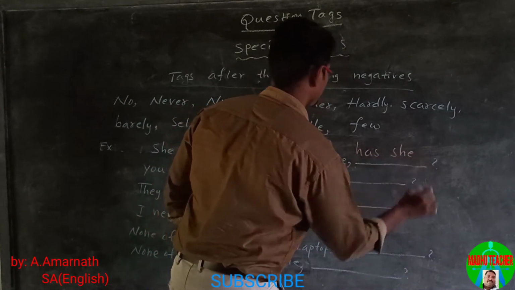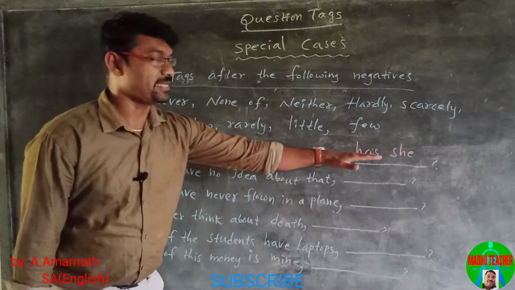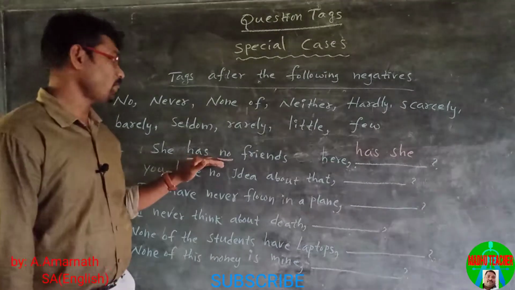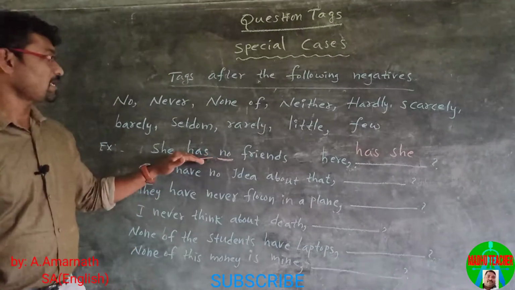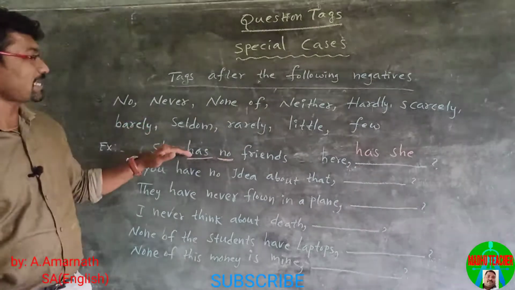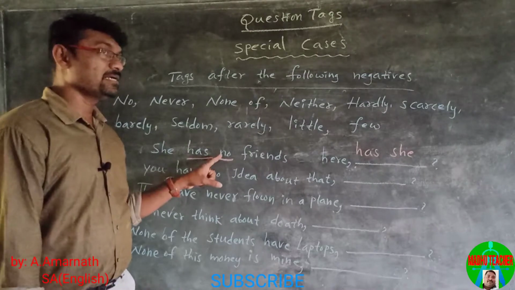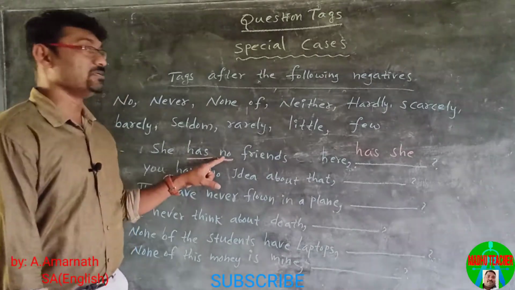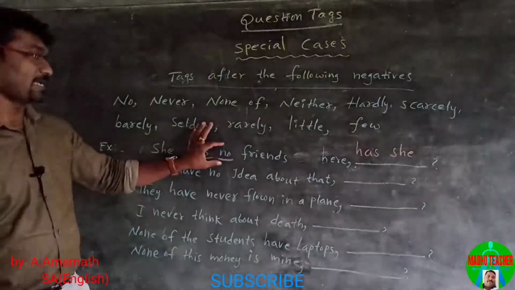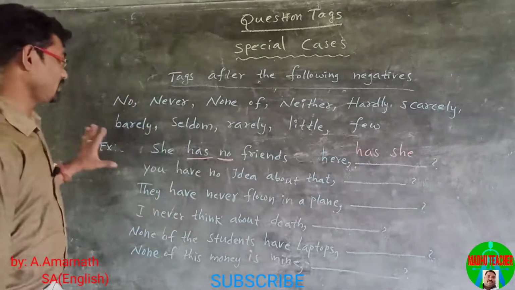Has she? The pronoun is she. The tag must be positive because the statement is negative. How can we know the statement is negative? The sentence does not have the word not, but it has the word no. So we consider this sentence as negative. So the tag must be positive: has she?